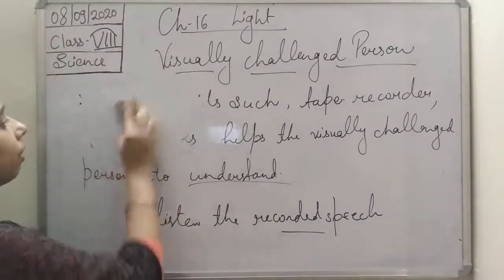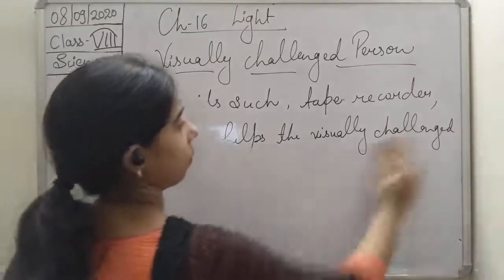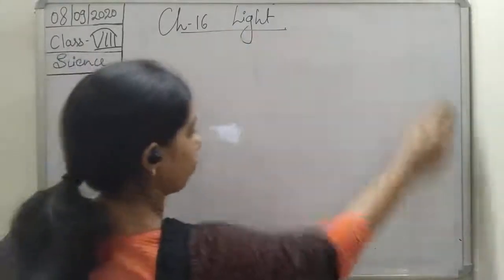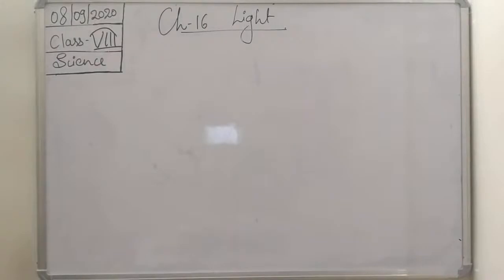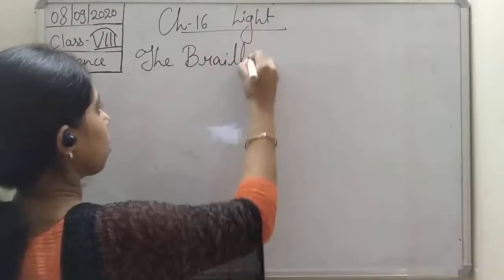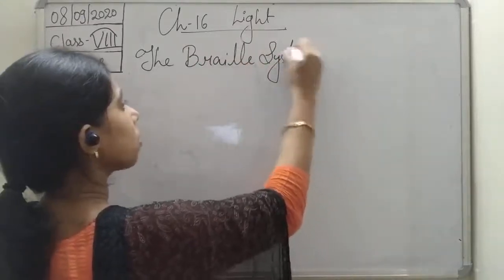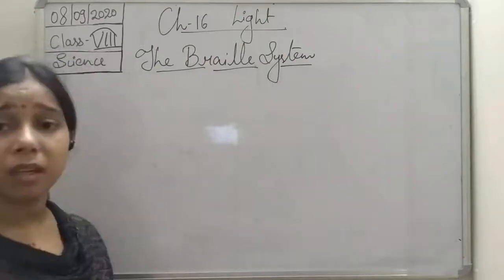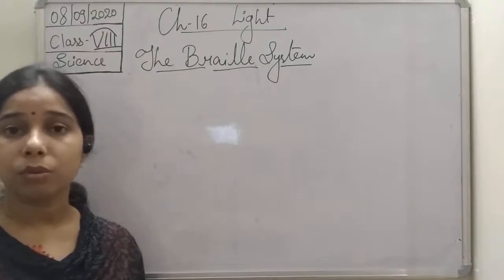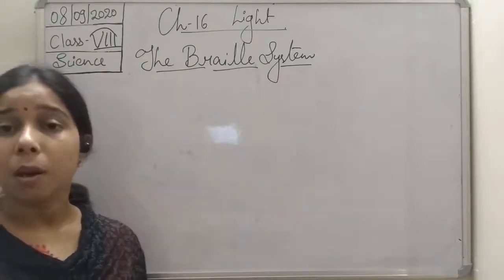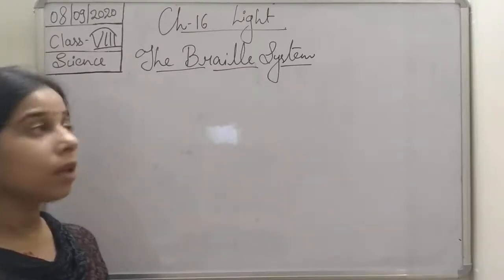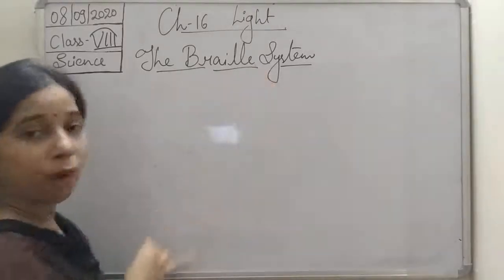Now you see here, students, when we were talking about the tactile aid, we said that a tactile aid is such as a braille writer. So now we will talk about what braille is. Okay, so we will discuss the braille system.